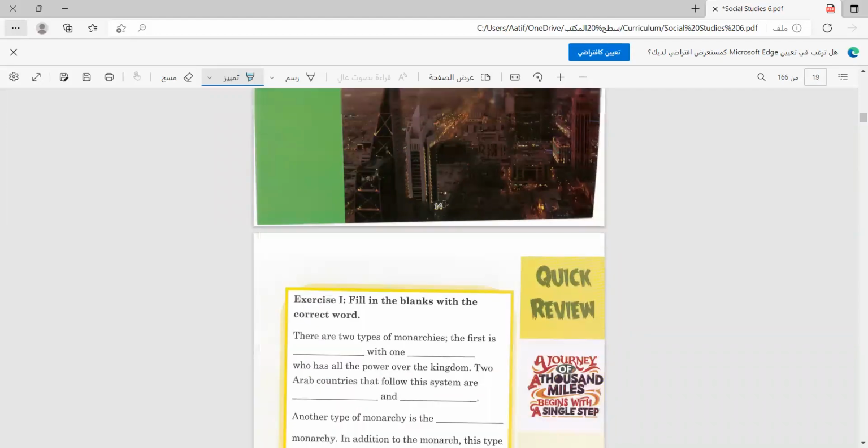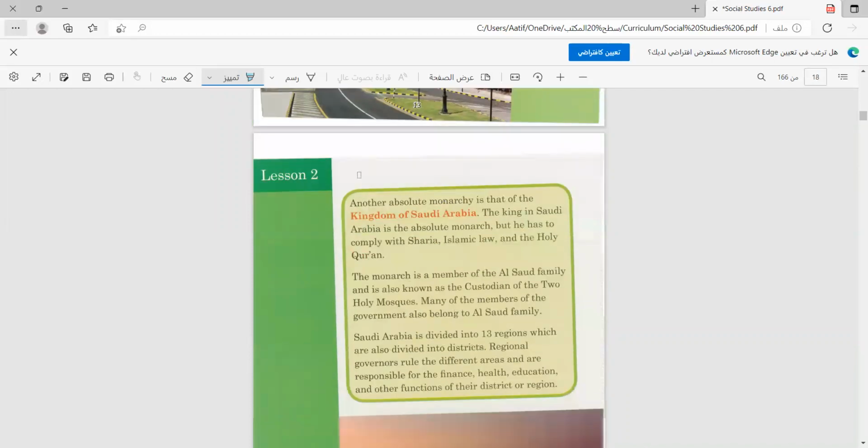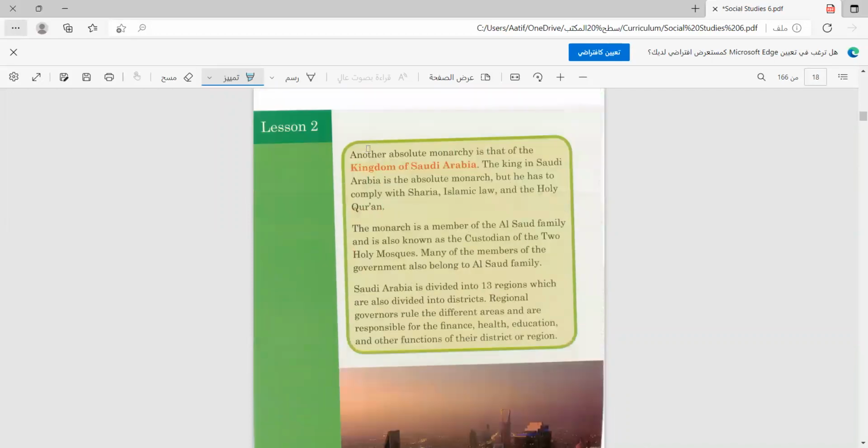And moving to page 14, the last page for this lesson, starting from the top, another absolute monarchy is that of the Kingdom of Saudi Arabia. So Saudi Arabia is also another absolute monarchy. The king in Saudi Arabia is the absolute monarch. Yes, he is the ruler. He has all the power in his hand, but he has to comply with Sharia.